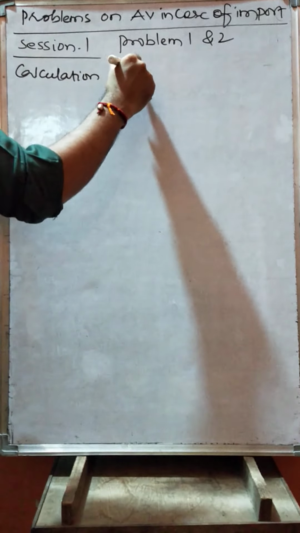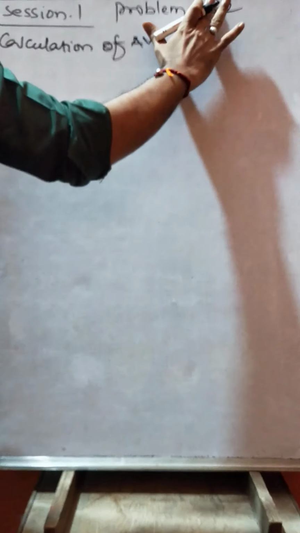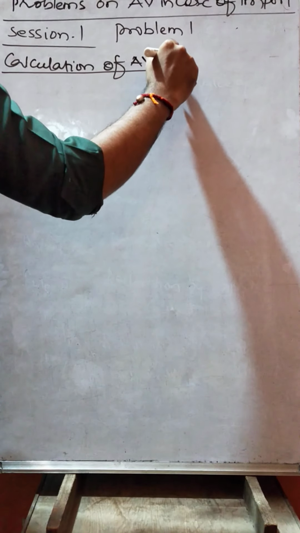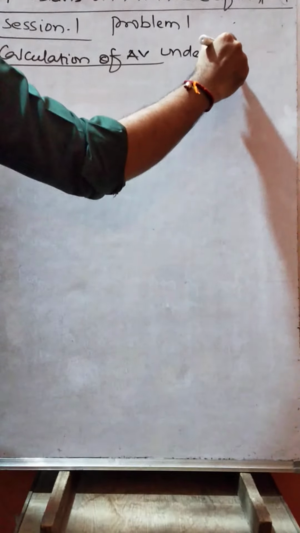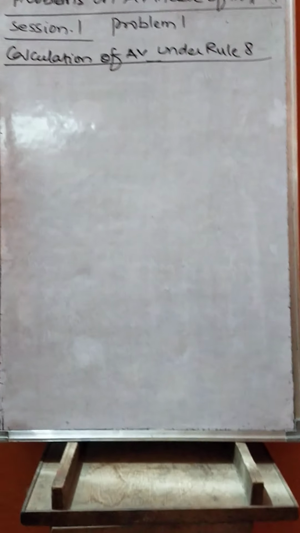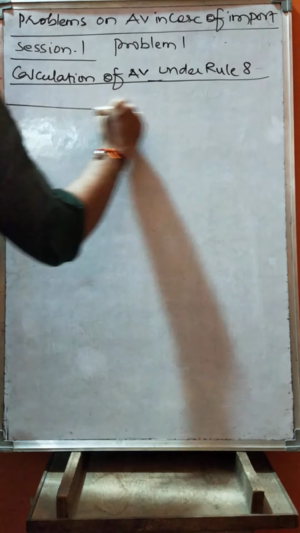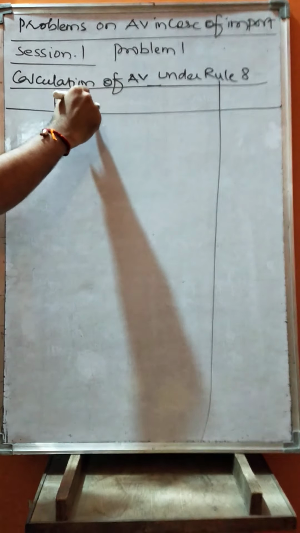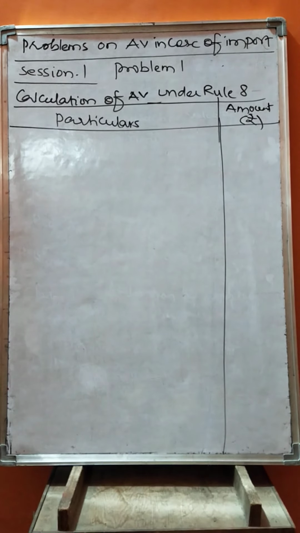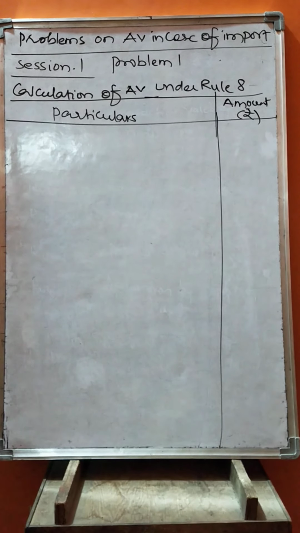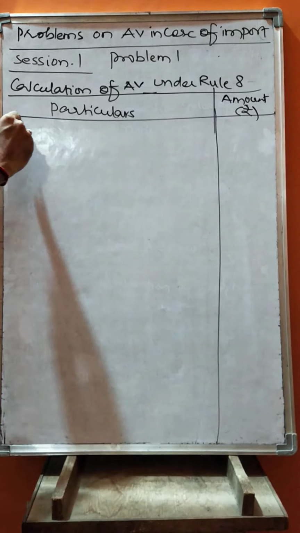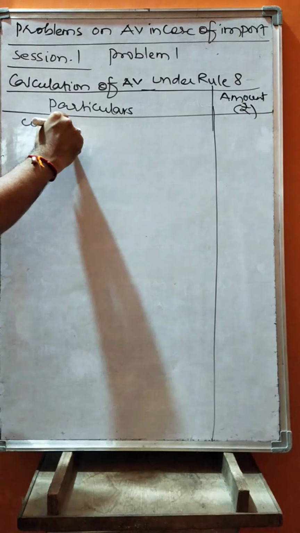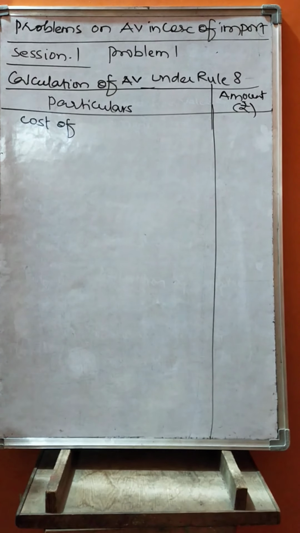So we need to apply the calculation of assessable value. Here we are taking problem number 1. Assessable value under rule 8. We need to go with the particulars and amount. After having read the question, proceed with the solution part. Whatever is given, take accordingly. Whichever is applicable, we need to take. Which is not applicable, we just ignore.